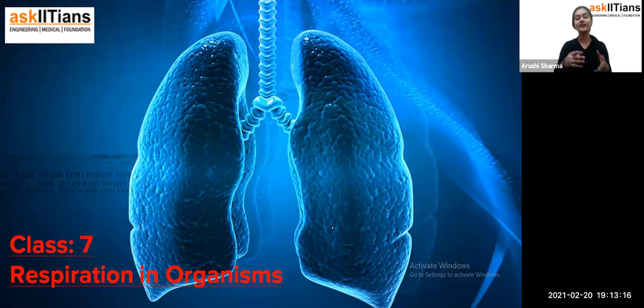Now students, today we are going to see how respiration takes place in other animals, not like human beings. We have seen the human respiratory system, but not all animals have lungs for their respiration process. So how do they respire? Because for doing work and for survival, everyone has to respire. It's not just human beings, other animals also have to respire. So for them we have different organs, which we are going to study in today's session.